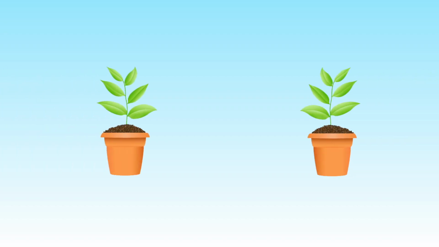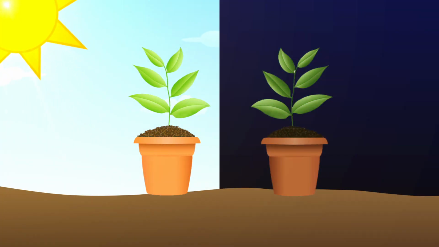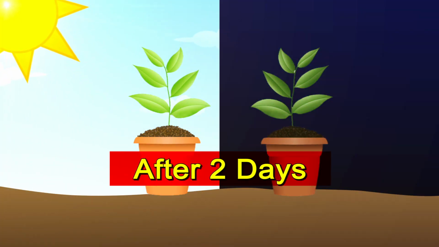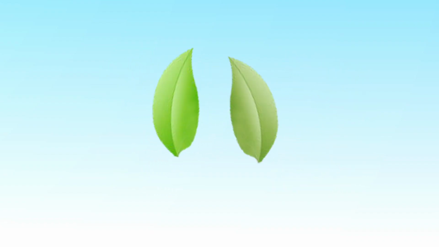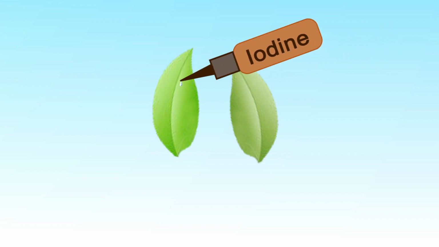What we will be doing is, take two similar plants, keep one in sunlight and the other in a dark room which is covered for 2 days. After that, pluck leaves from both the plants and perform the iodine test which you had done in class 6 and note your recordings. Repeat the same iodine test with leaves of different color and record your observations.